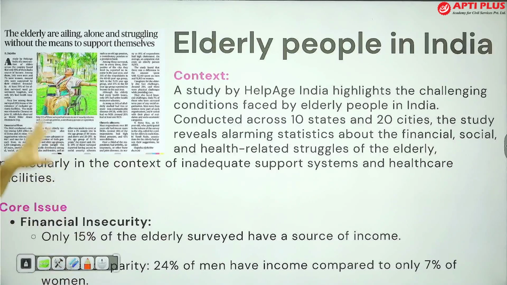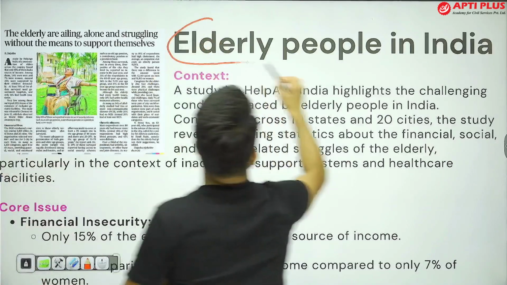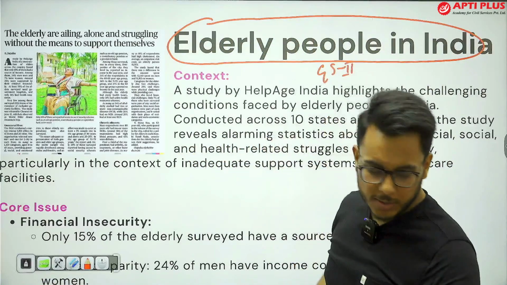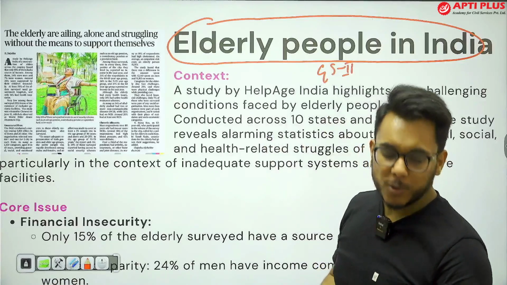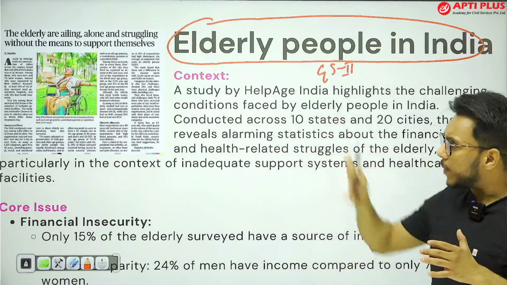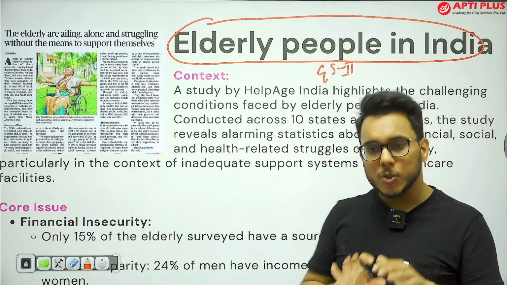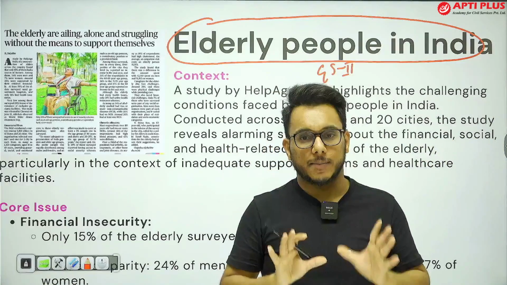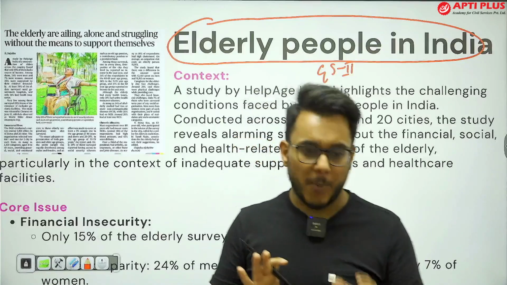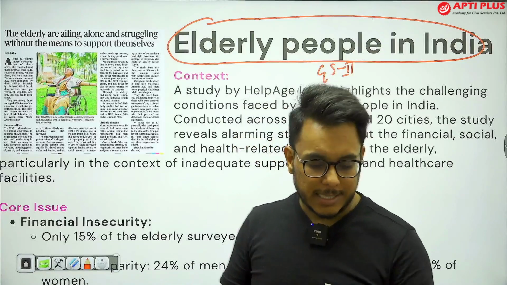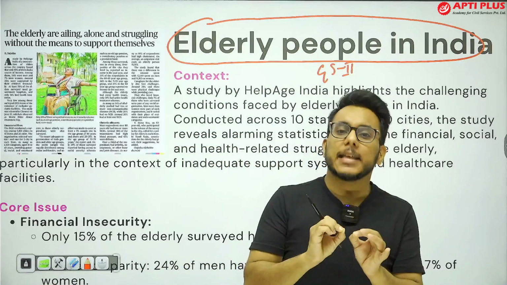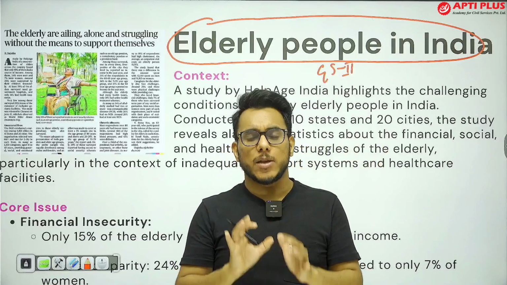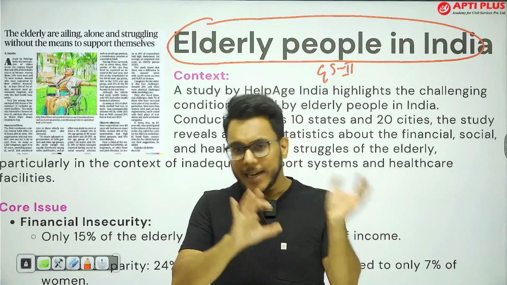Now, moving on to the next article, elderly people in India. This article is relevant to GS paper number 2, social justice and related issues. Understand that within social justice, vulnerable sections of society, the elderly happen to be one important component. Even questions on the elderly have come in GS paper number 2. So when you are writing on this aspect, you need to have adequate data, and also references of the data sources.